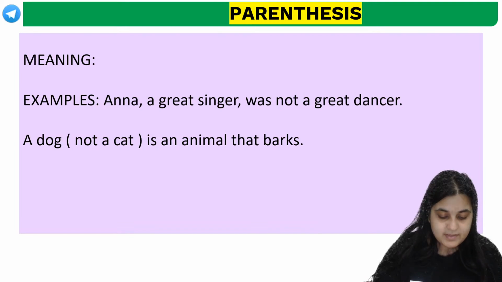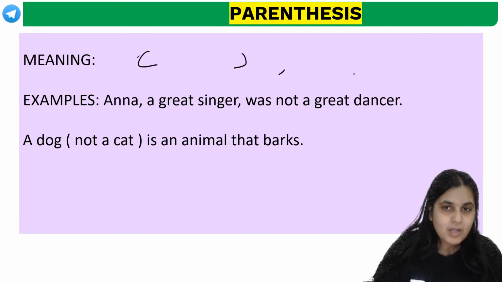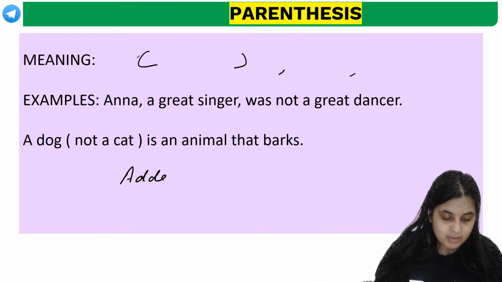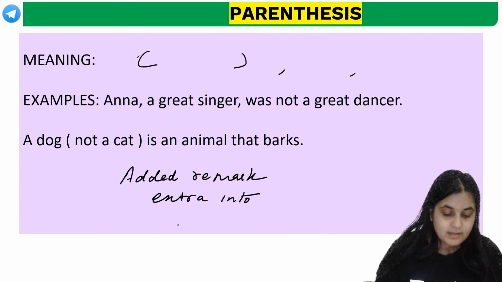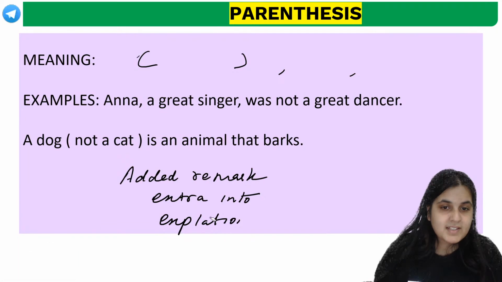Okay, what is parenthesis, guys? Parenthesis basically means either you are using brackets or you are using commas. Okay, for what? It basically gives an interval. It is used for an interval, but it could also mean an added remark, extra information, explanation.